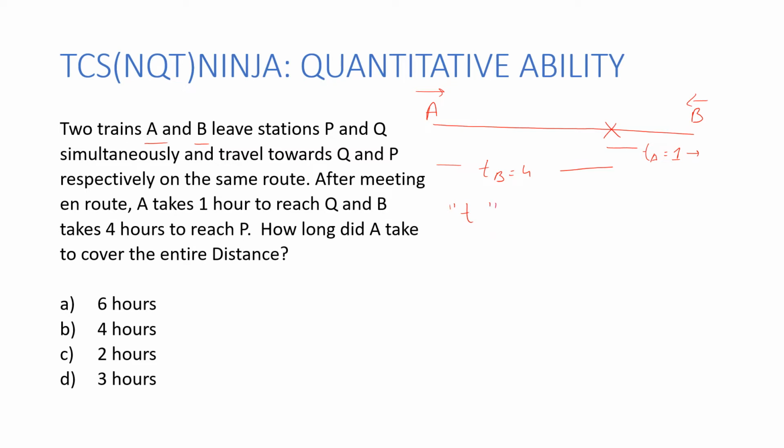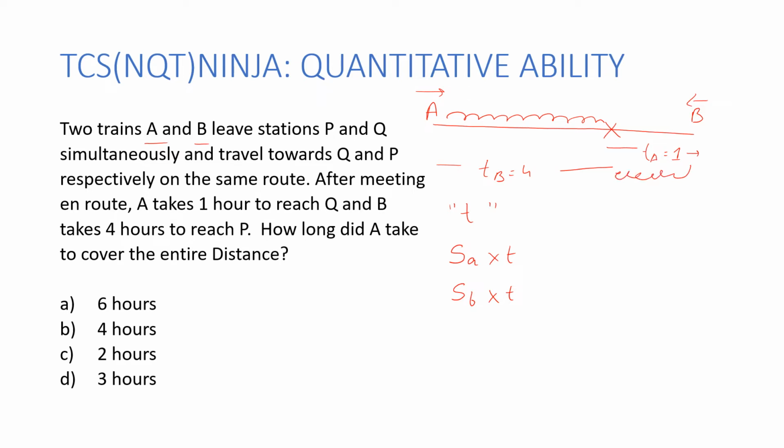So what is the distance covered by A? If I get to know the distance covered by A, let's say the speed of train A is SA, and in T time, that is going to be the distance covered by train A. Similarly, if SB is the speed of B, then in T time, when I multiply SB into T, it should be the distance covered by B.